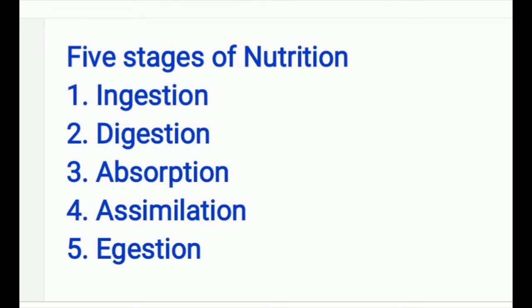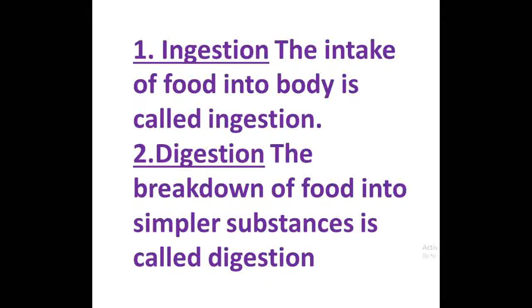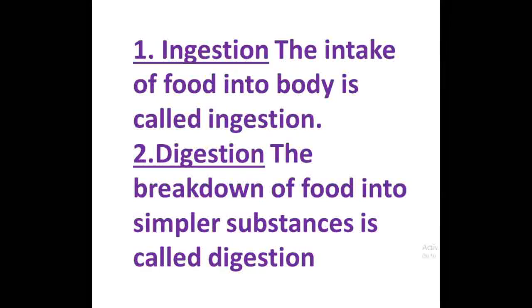The process of nutrition in animals involves 5 stages. They are ingestion, digestion, absorption, assimilation, and egestion. Ingestion is the intake of food into the body. Digestion, I think you have learnt this before. Again, you will learn this. The breakdown of food into simpler substances is called digestion.